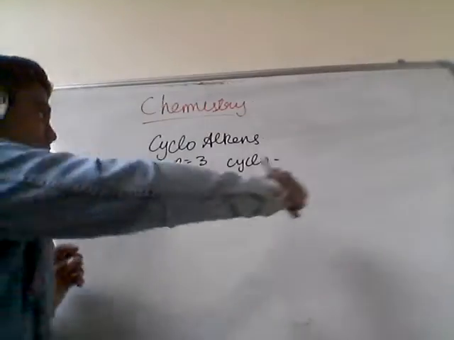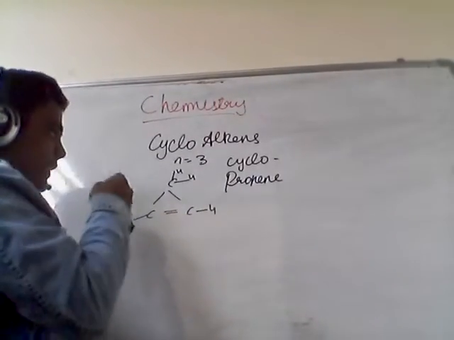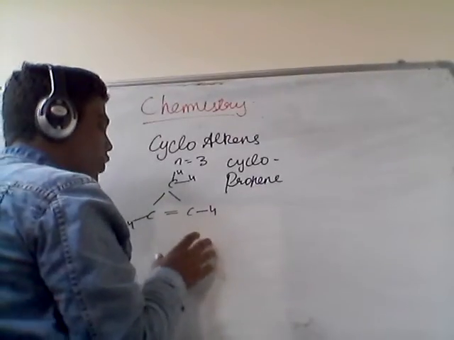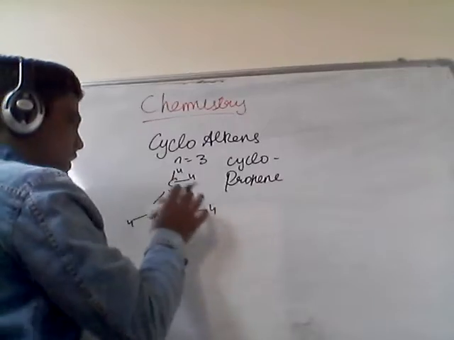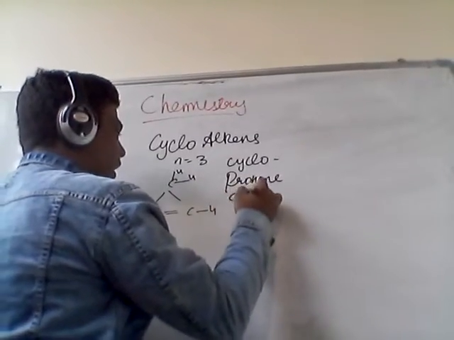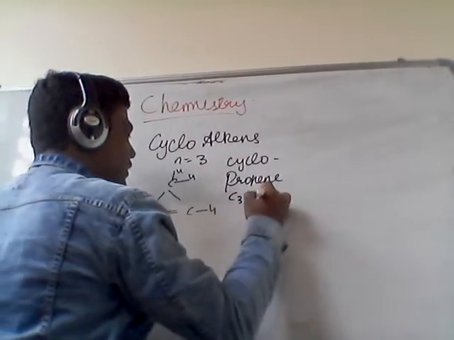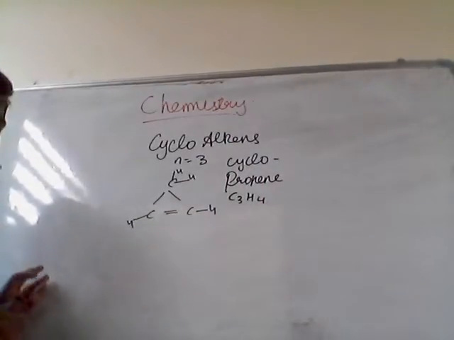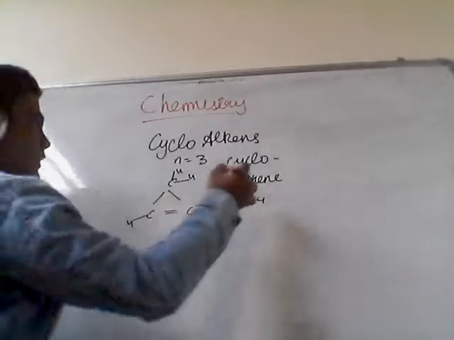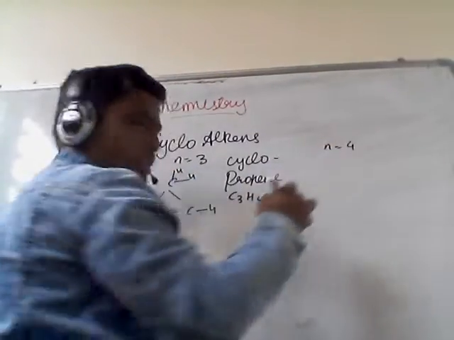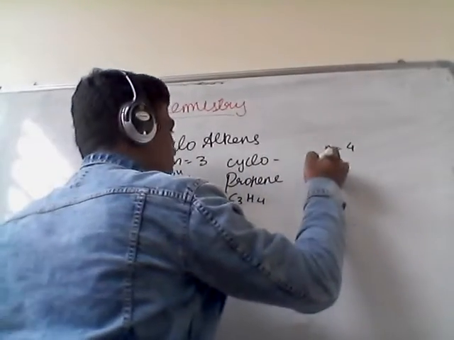Now let us try to derive the formula on our own by seeing the structures. What is the formula now? Counting hydrogens, 1, 2, 3, 4: C3H4. For n equals 3, we got C3H4. Now let us see for n equals 4.